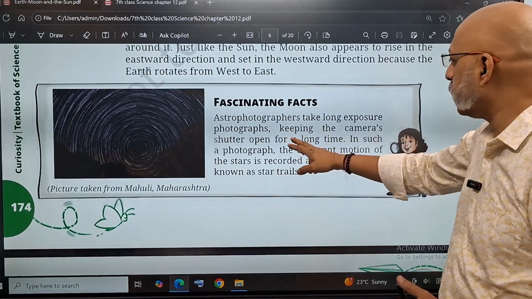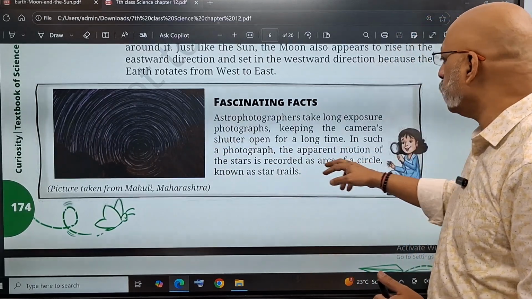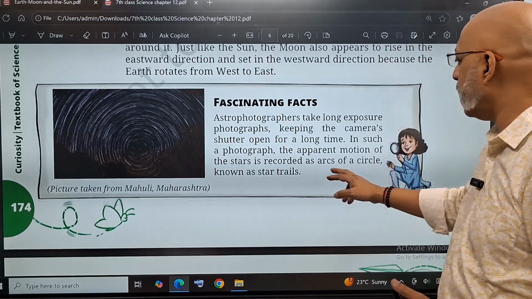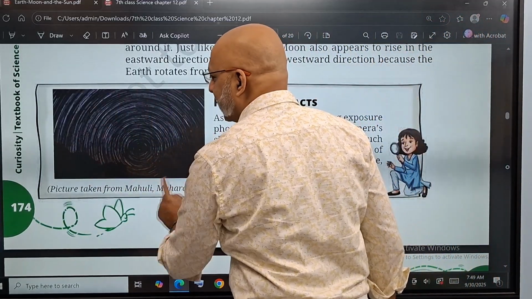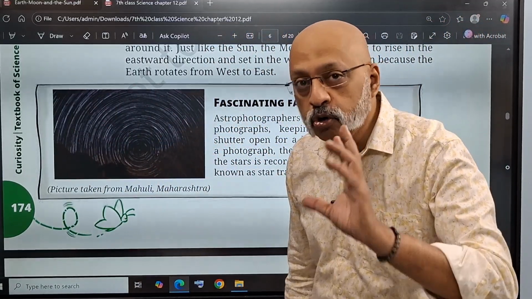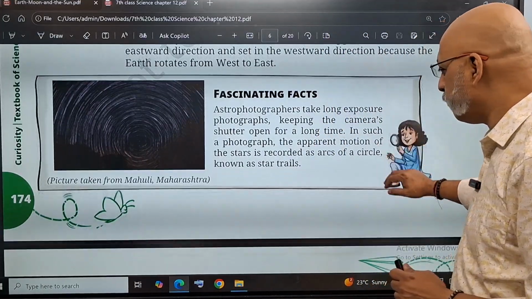Astrophotographers take long exposure photographs, keeping the camera shutter open for a long time. In such a photograph, the apparent motion of these stars is recorded as arcs of a circle known as star trails. So it looks like this. These are very high resolution cameras, not the kind of cameras that we have on our mobile phones.